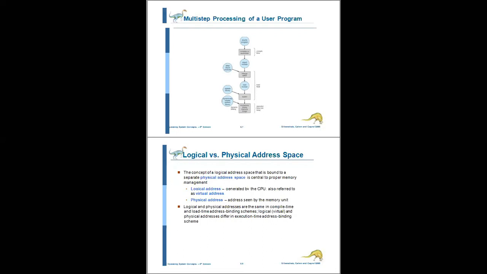An address generated by the CPU is a logical address, whereas a physical address is a location in the memory unit.